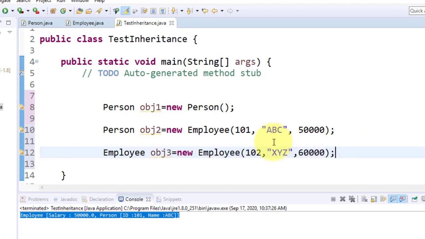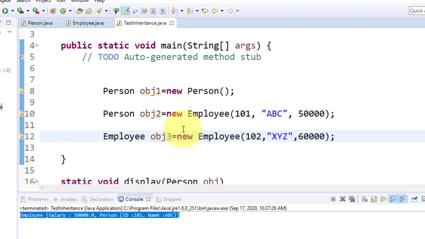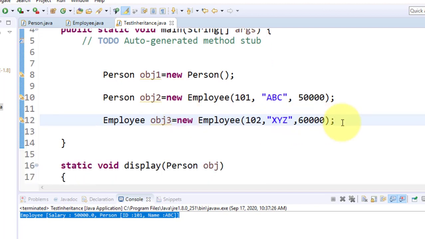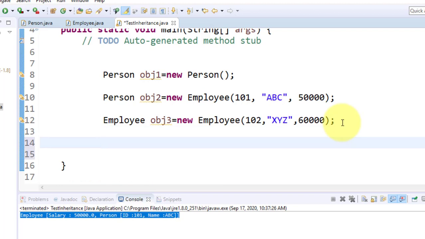Okay, now here I want to just pass to the display.